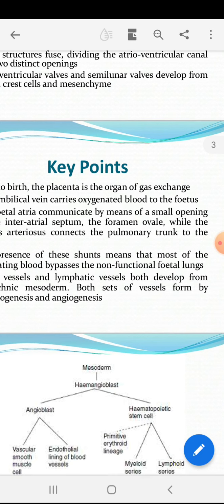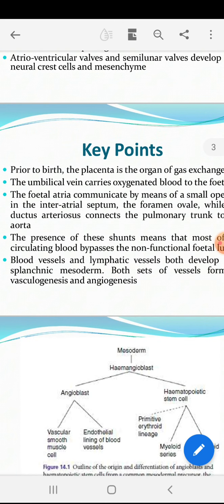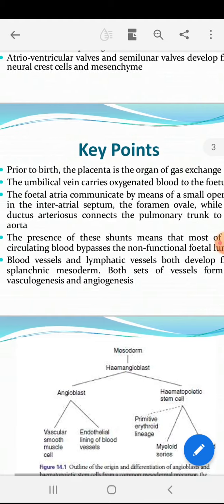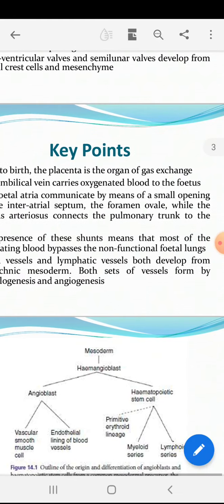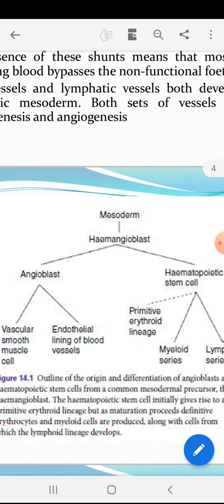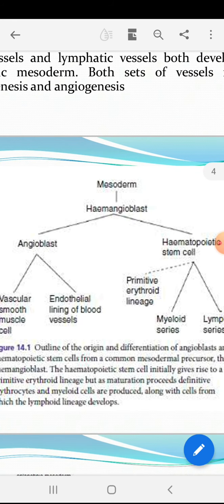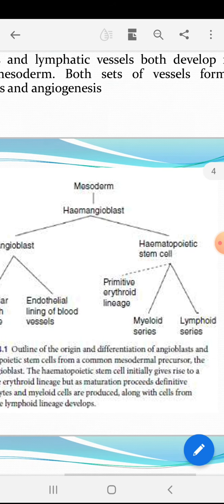We know the fetal lung is non-functional, so all the blood bypasses the lung. Blood vessels and lymphatic vessels both develop from the splanchnic mesoderm, and both sets of vessels are formed by vasculogenesis and angiogenesis, vessel formation and blood cell formation. So this is just an explanation about the development of the blood vessels and blood cells.